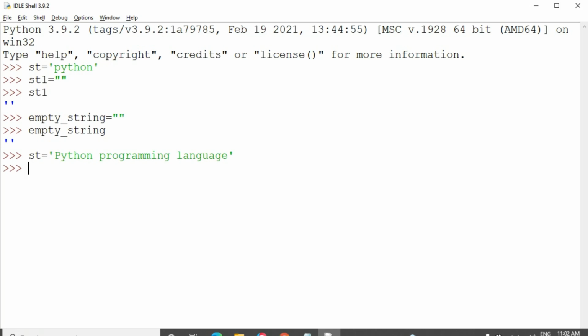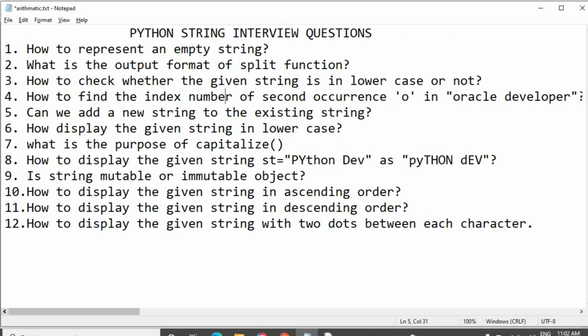I want to split the single string into multiple strings. I am going to use the split function. That is the use of the split function. See, the single string has been divided into 3 parts.